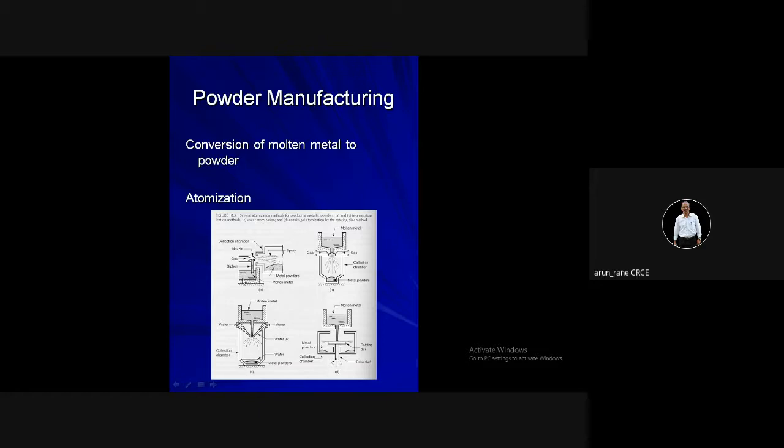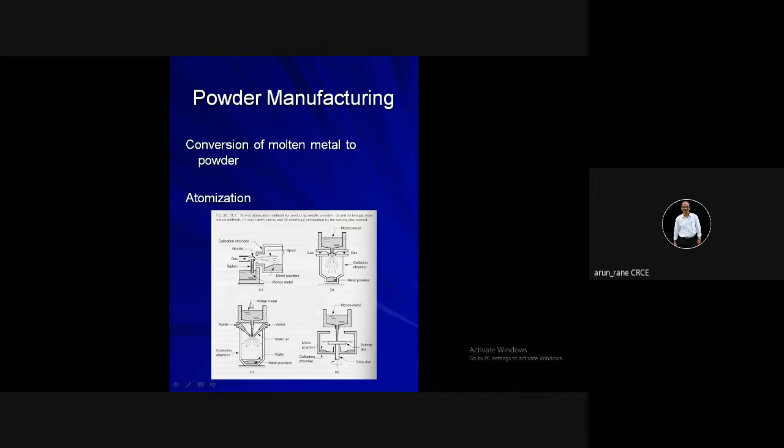The metal is melted here, and then through the siphon, which is nothing but sucking, the molten metal is sucked, and under the pressure of gas, through a small opening in the nozzle, this molten metal is sprayed in the form of powder. That is your metal powder. This is the most crucial part in powder metallurgy, that is obtaining the metal powder.